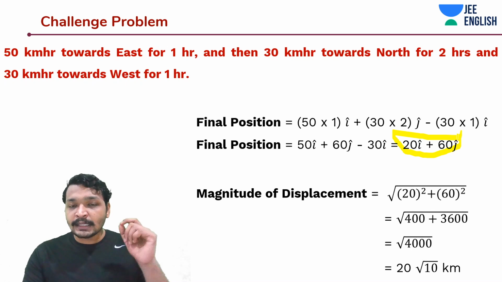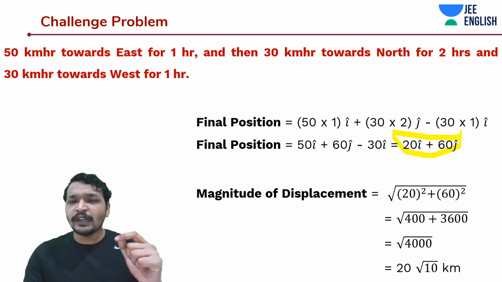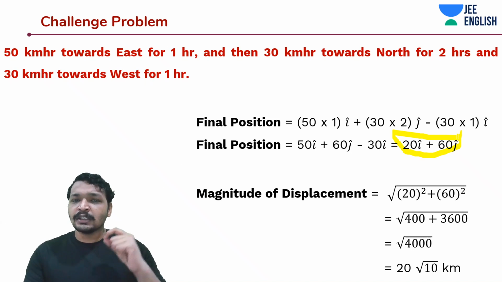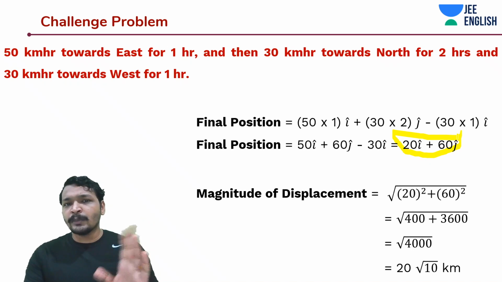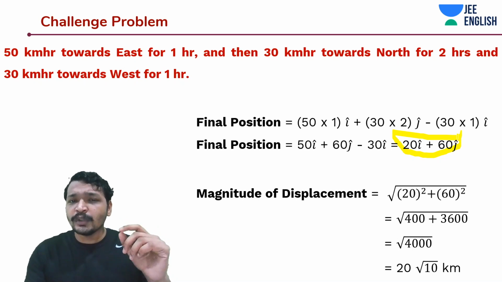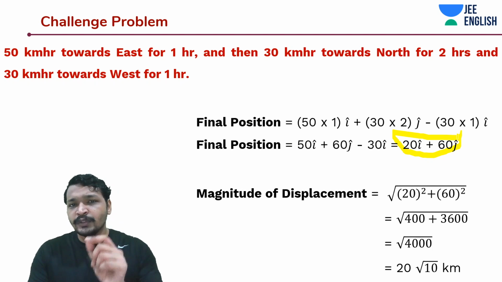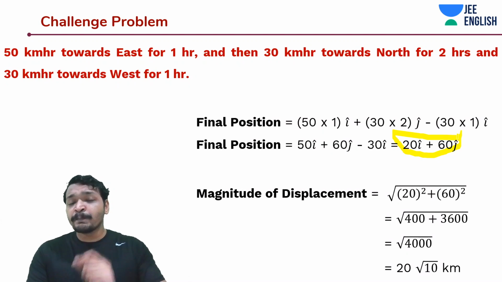Guys, carefully understand this. If I've told you just the velocity, not the magnitude of velocity, and given you options, or let's say it's a numerical problem where there is a blank i cap and j cap, then you would take this vectorial value expressed in terms of unit vectors and divide it by 4 hours.